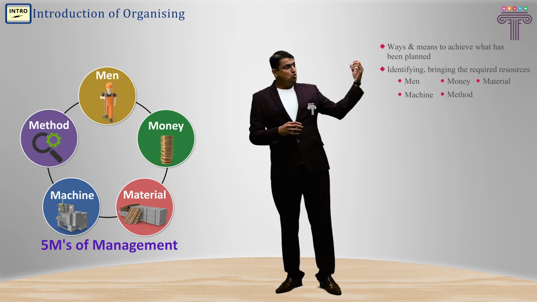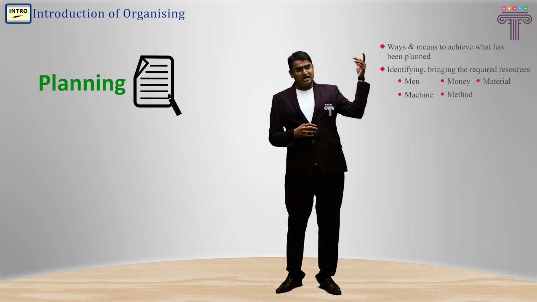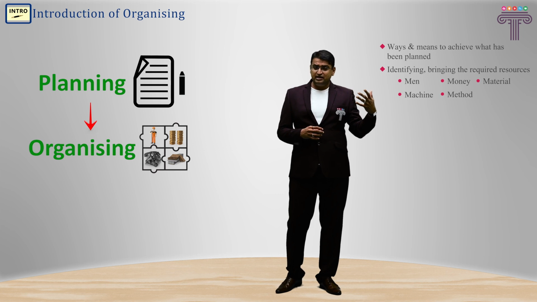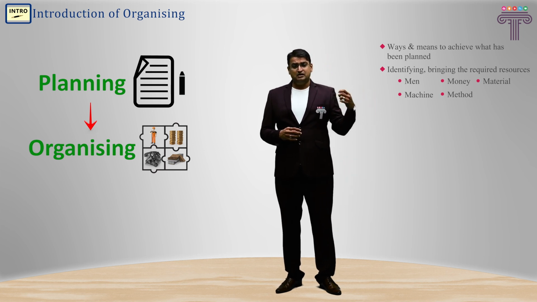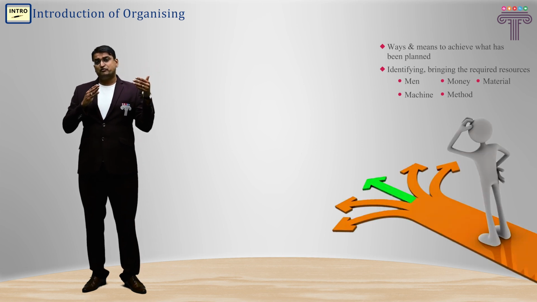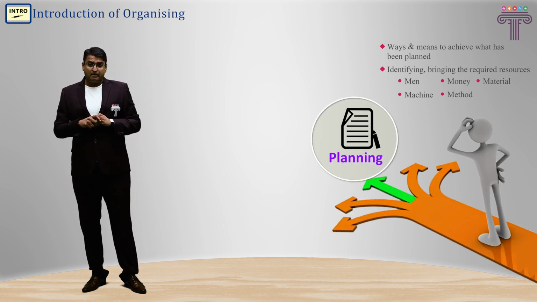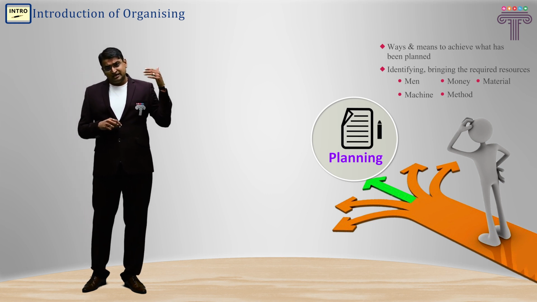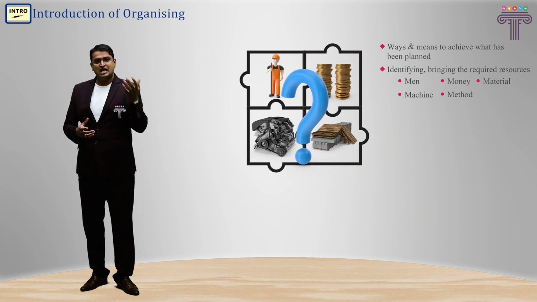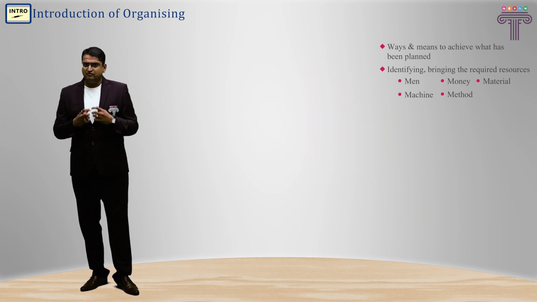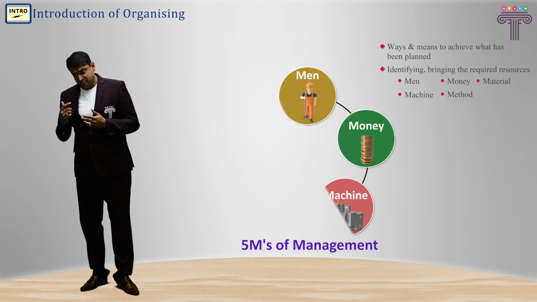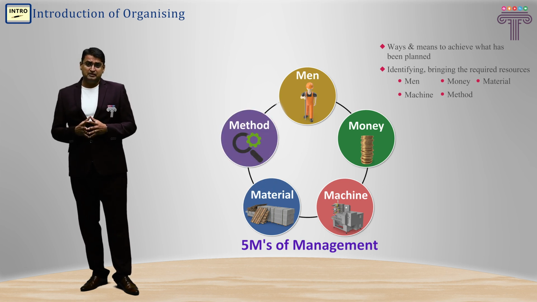So now what happens? Once we have a planning, now we start doing execution of the plan. So we come to organizing. In organizing, what do we try to identify? The execution plan as per the planning. At organizing, we try to find out the means and methods by which the planning will be executed. In order to understand those means and methods, we first identify what resources are needed, and then we bring those resources to a workplace in the form of 5 resources, that is man, money, machines, materials, and methods.